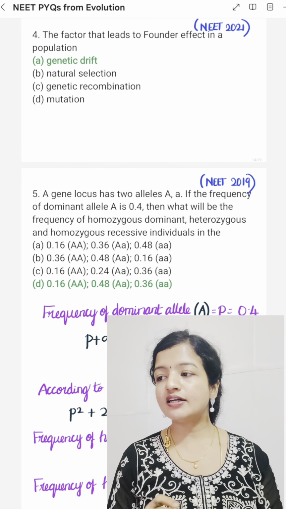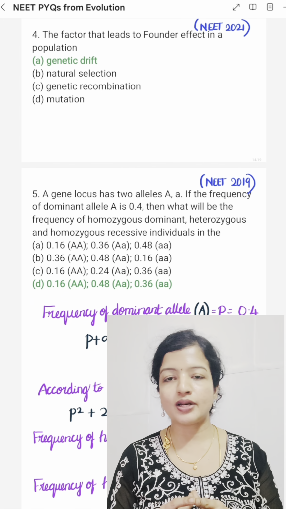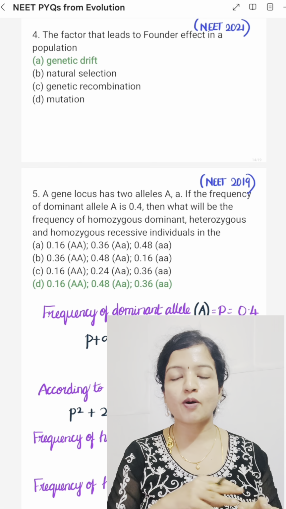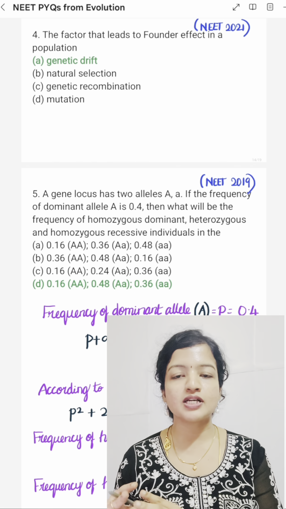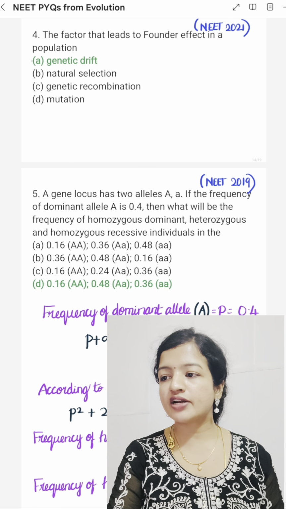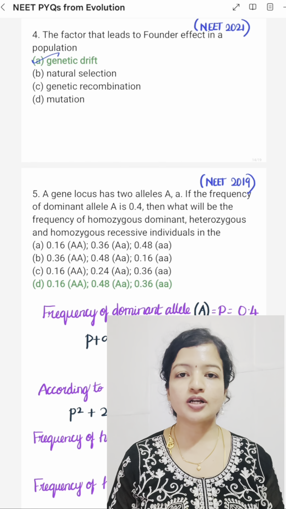Then, the factor that leads to founder effect in a population. Founder effect is when a small group of population separates from a larger population and develops into a new species. That is founder effect. So the factor that leads to founder effect in a population is option A, genetic drift.